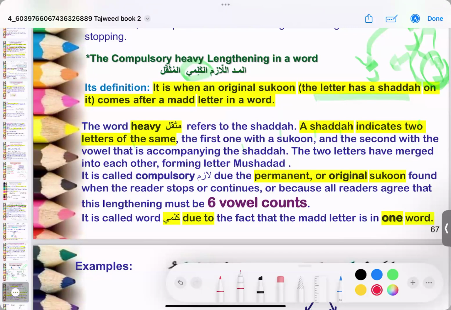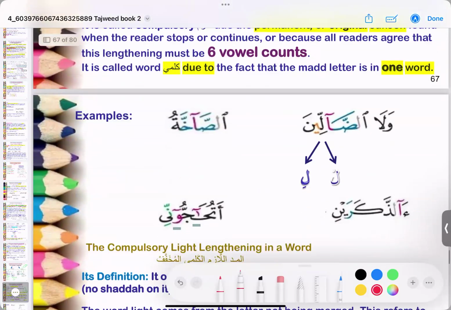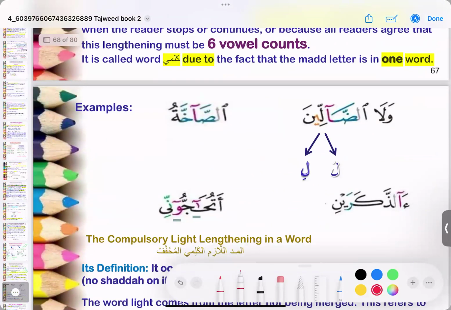Okay, now let's look at an example. Let's look at the word waladhdallin. The word is ad-dallin. The mad letter in ad-dallin is the alif here, an alif following the fatha. And it's immediately followed by a letter that has a shadda.